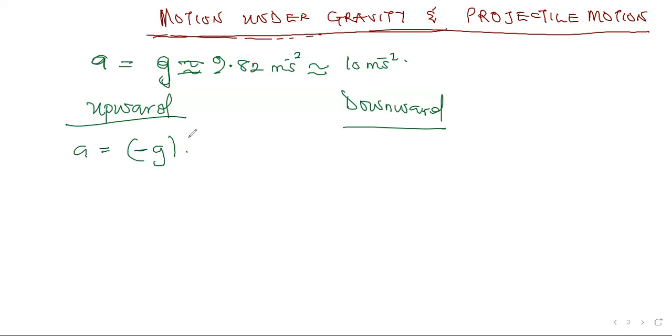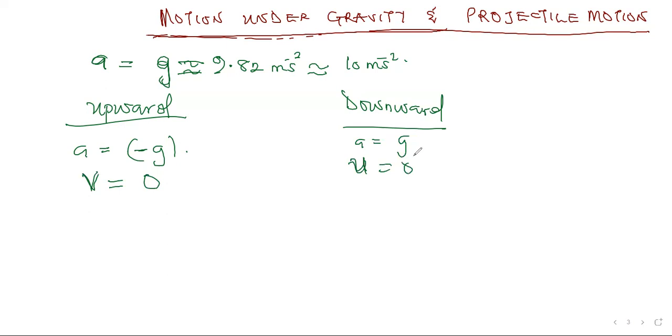Okay, that's the first issue. We will be using negative g. Then our V, the final velocity of every object moving upward, is equal to 0. These two things are quite important. But when the object is coming down, A equals positive g, and our initial velocity always equals 0.